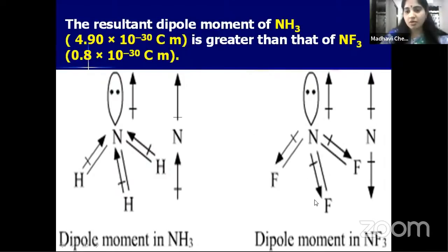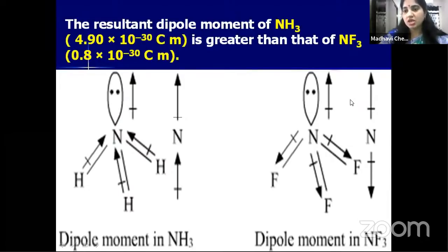Whereas in case of NF3, if you see here, fluorine is more electronegative when compared with nitrogen. So the bond pair of electrons shift more towards fluorine. All these three bonds have shifted towards fluorine. So the resultant dipole moment is in the opposite direction, in the downward direction. And this one is the orbital dipole moment due to this lone pair of electrons. So children, here what happened? The resultant dipole moment and the orbital dipole moment are both in opposite directions.